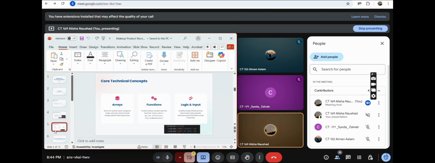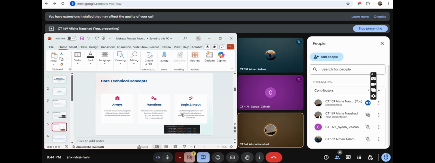Now next we use functions such as display menu and find recommendations to create modular, reusable and easy to maintain code. This breaks down the program. For instance, the display menu function handles all the formatting and text for the user interface, separating the logic from the core computation. Now, the logic and input.